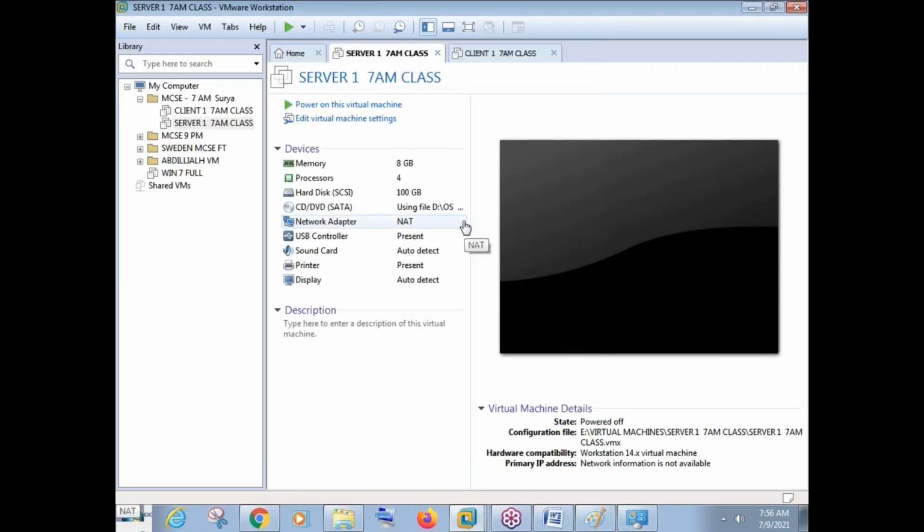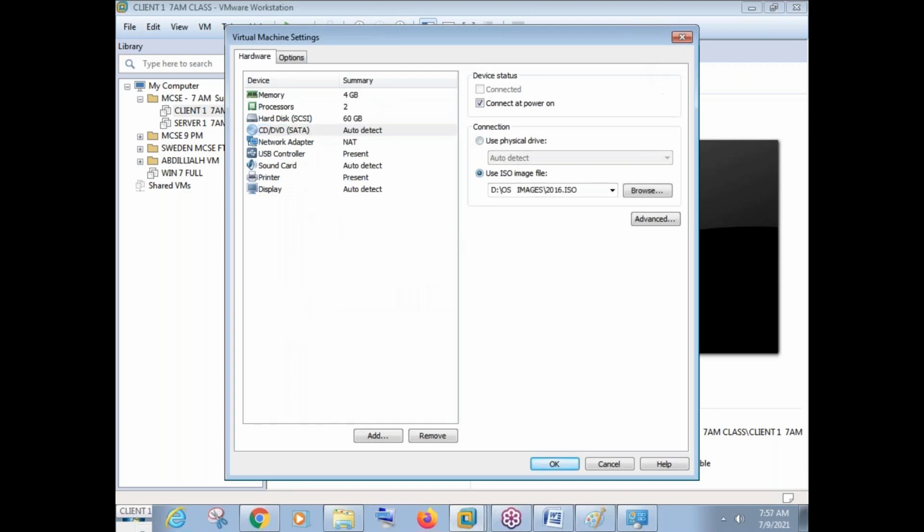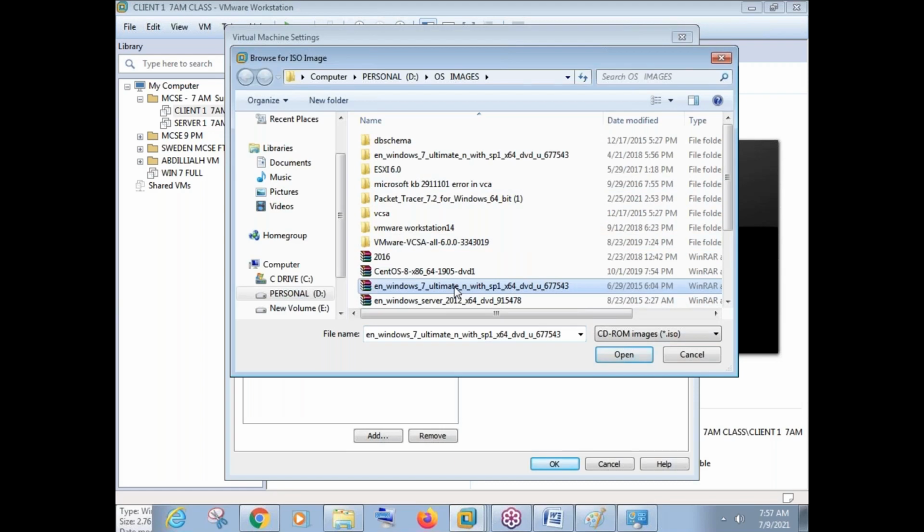We can see clearly it is showing like using file from so and so location, the ISO image is connected here. Now the same thing I have to do on this Windows 7 machine. Go to this Windows 7 machine. Right now there is nothing here. So click on the CD/DVD, use the ISO image. Now say browse. This is my Windows 7.